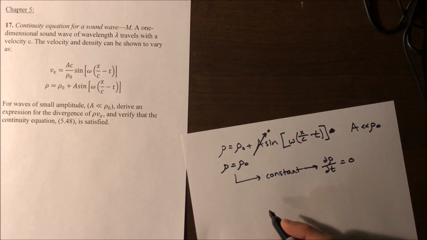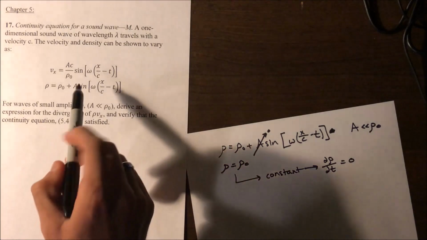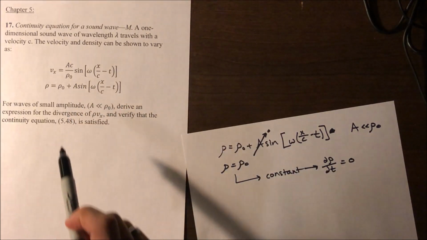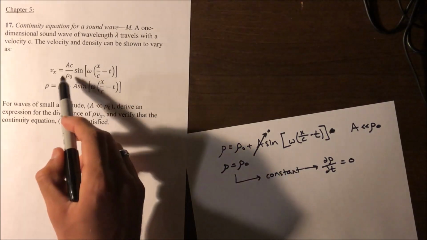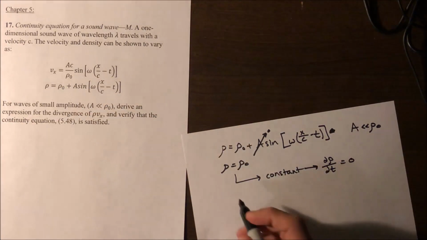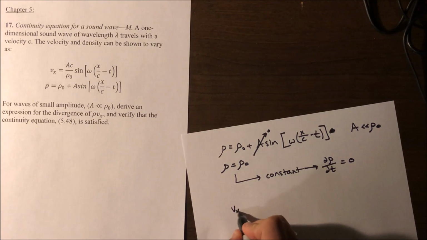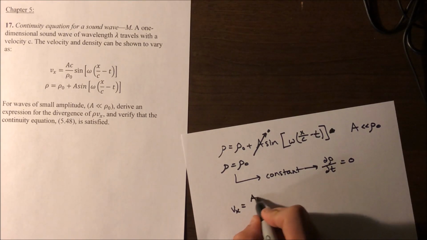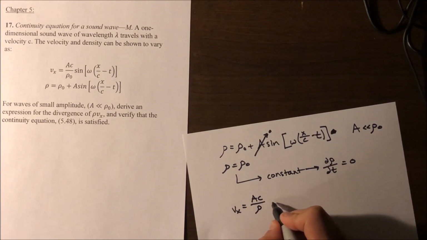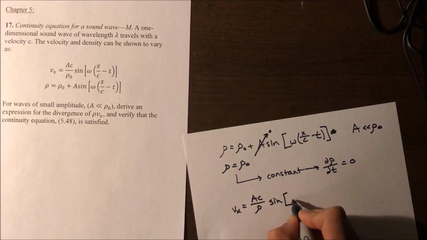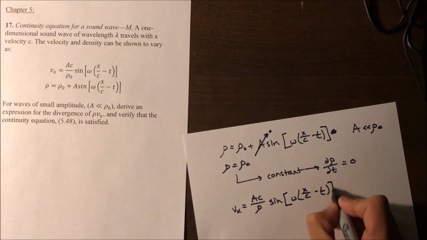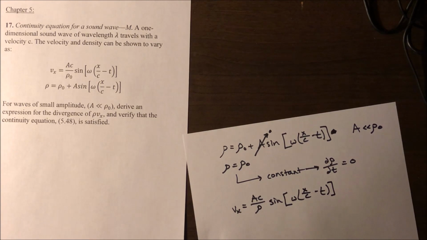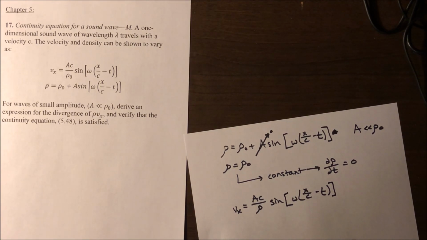The next major simplification we can make, as you can see from the velocity equation, is the fact that rho equals rho naught. So instead of rho naught being here, we can plug in rho. So let's go ahead and write the updated velocity equation. Vx equals A c over rho sine of omega times quantity x over c minus t. Now we want to make this update to more generalize the velocity equation.